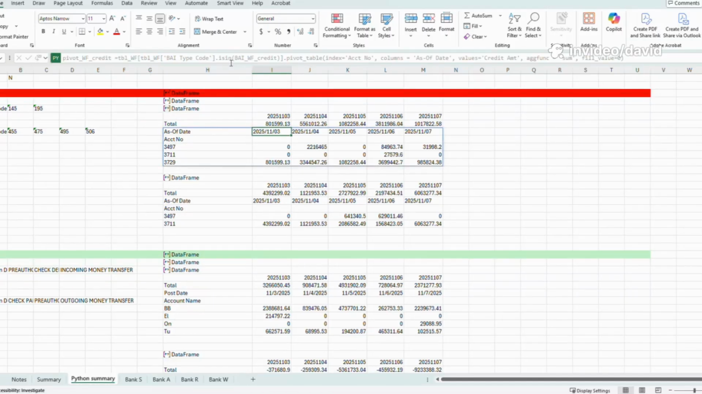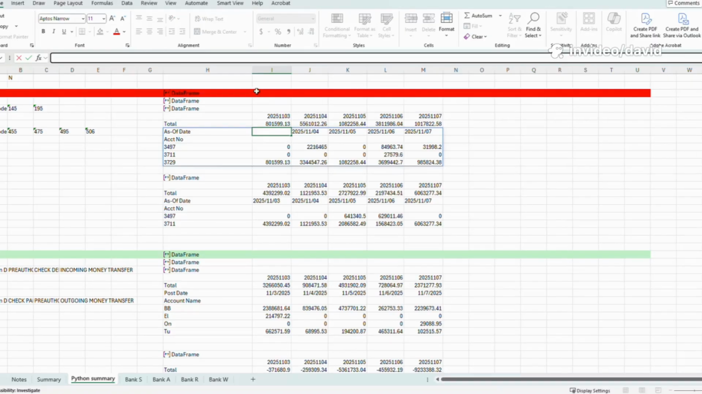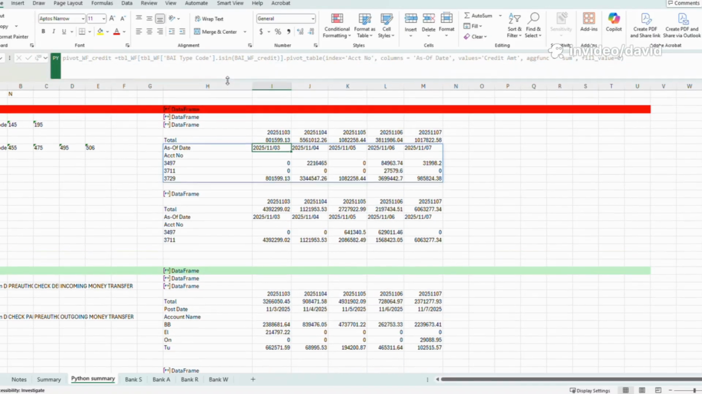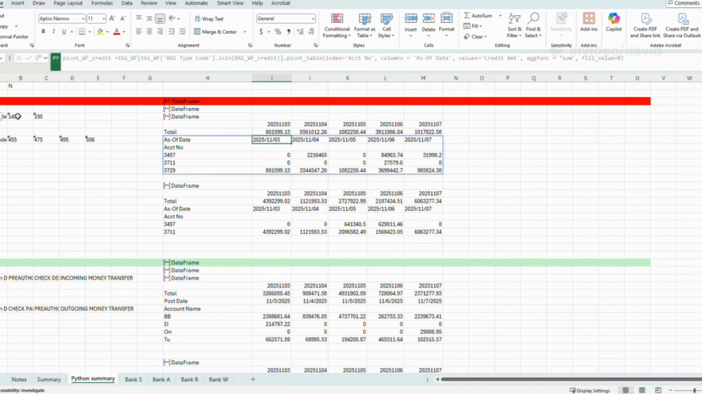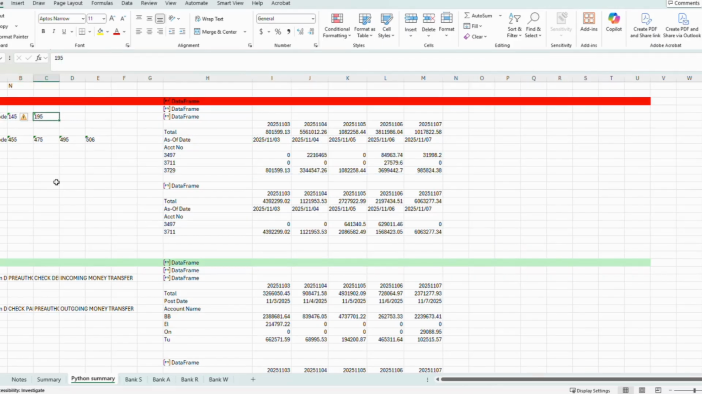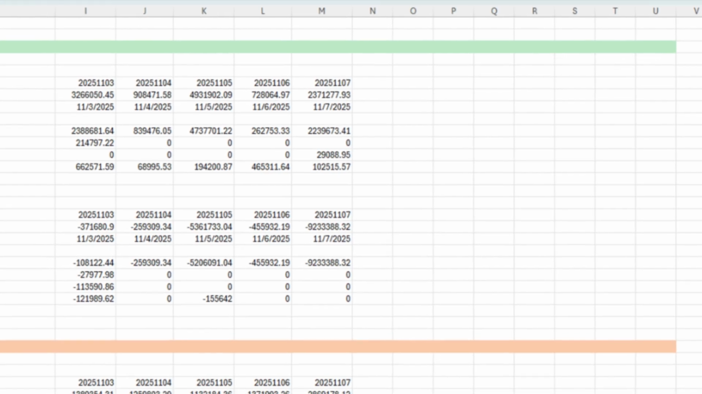Bank W's report has BAI, and its use of BAI is very consistent. I used a whitelist approach. So long as BAI is either 145 or 195, the credit is considered as collection from customers. And so long as BAI is any of 455, 475, 495, and 506, the debit is considered disbursement to third